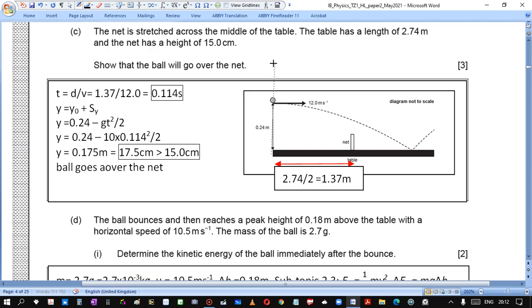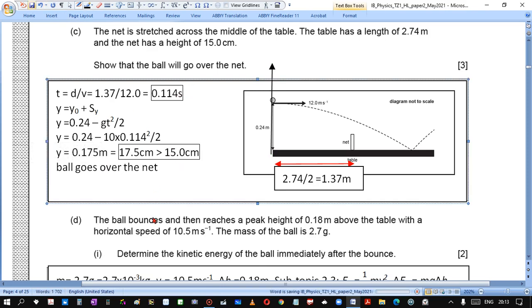So y coordinate: we have initial coordinate, we have displacement. The displacement will be minus half g t squared. Over this time, when it is above the net after 0.114 seconds, the height will be 17.5 centimeters, which is higher than 15 centimeters, so the ball goes over the net.